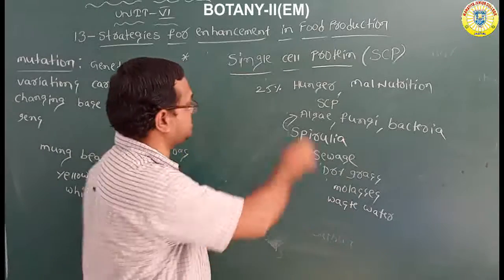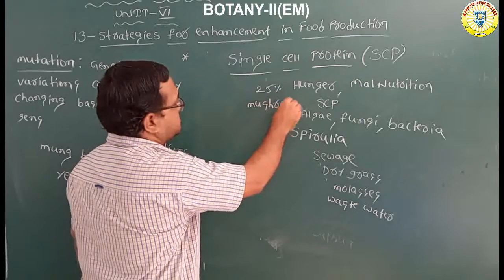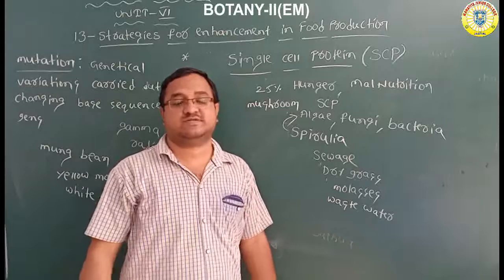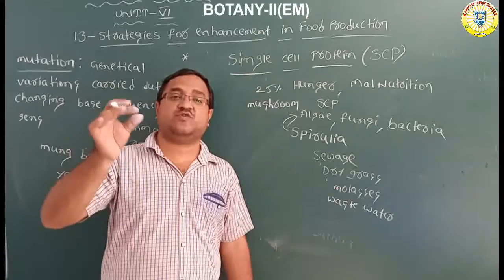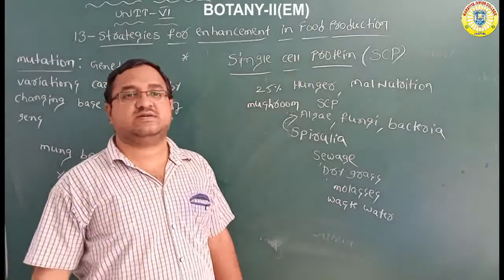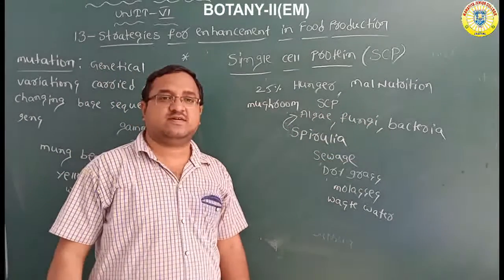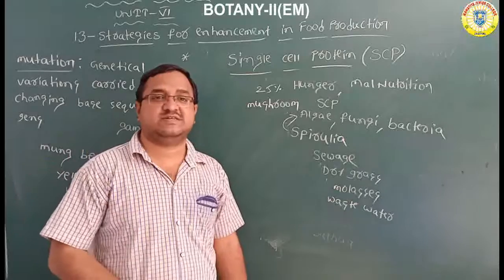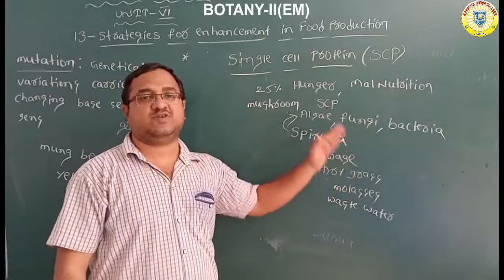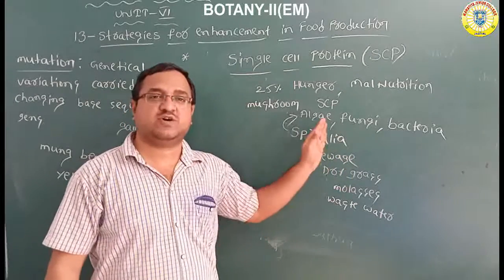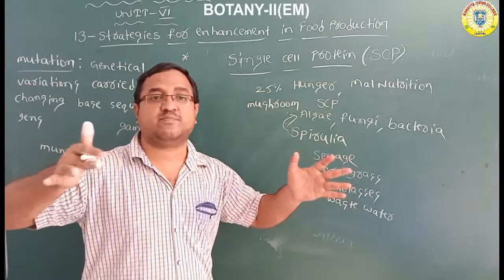The best example, you know, is mushrooms. Mushrooms are also used as food, and edible mushrooms contain a lot of proteins. Mushrooms are nothing but fungi. So by using these microorganisms, we produce single cell proteins, which are an alternative source of proteins. Algae like spirulina can grow in different habitats and serve as a food containing a high amount of protein.